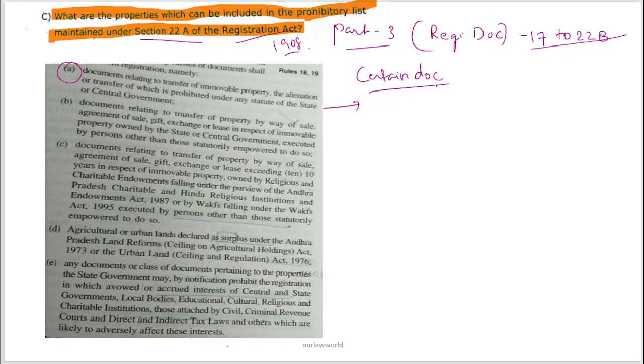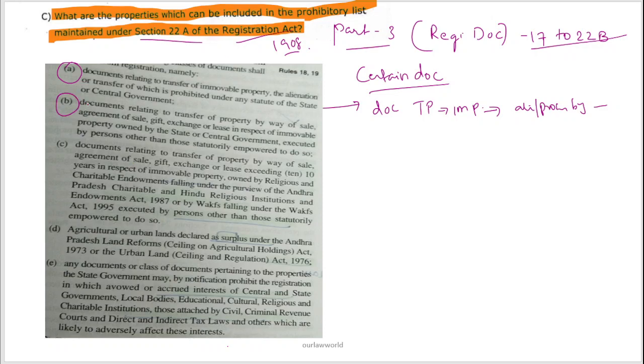So any documents related to transfer of immovable property which are alienated or prohibited by the state or central government are kept under the prohibitory list under section 22A. So they do not require any registration. They are prohibited to be registered.